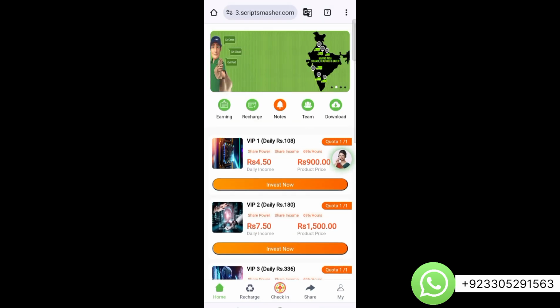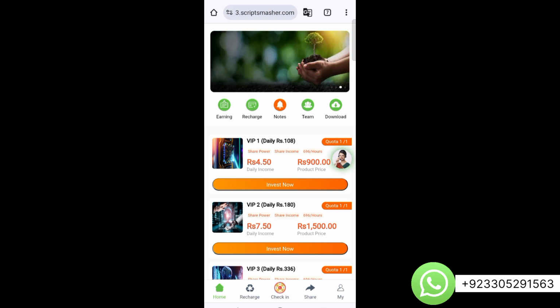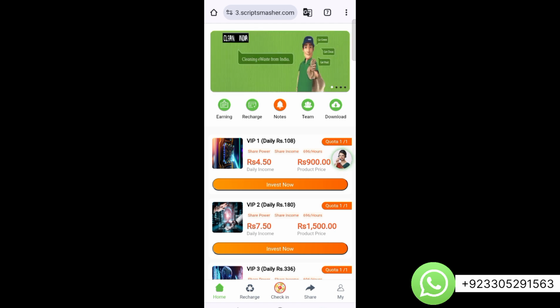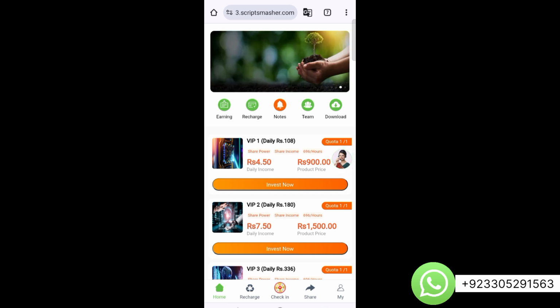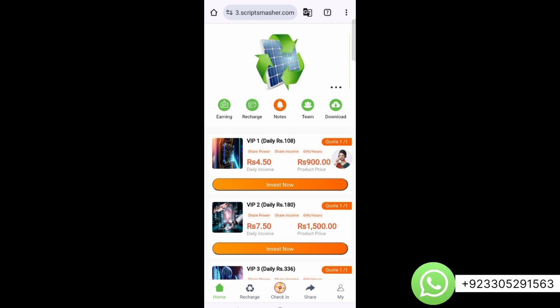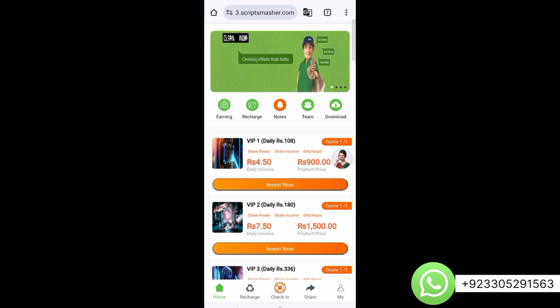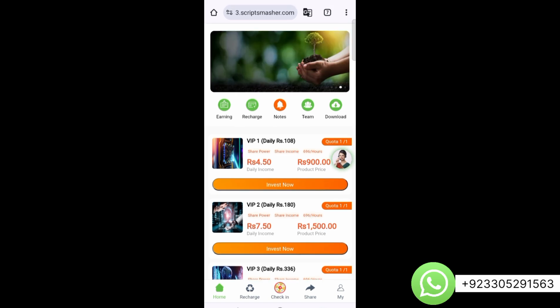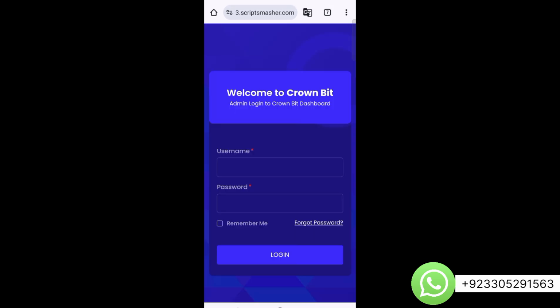Now viewers, I will also show you the admin panel of this website. So let's go to our admin panel and let's see how we can control this website from the admin panel. So if you are new in the field of web development, you can use this script for making this kind of site, and you don't need any coding knowledge to make this site. You can easily host it on your hosting. You just need a domain and hosting and this script, and you can make this kind of site within just 5 minutes. So now let's go and explore the admin panel.